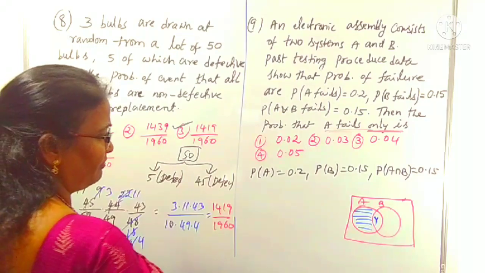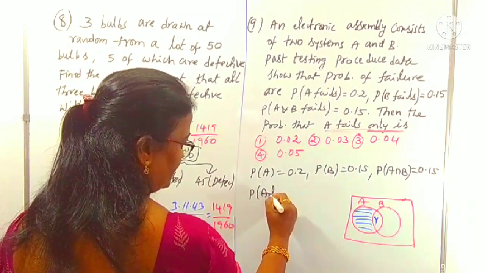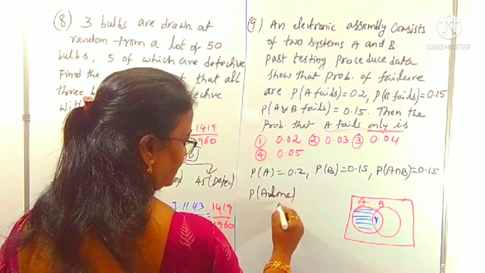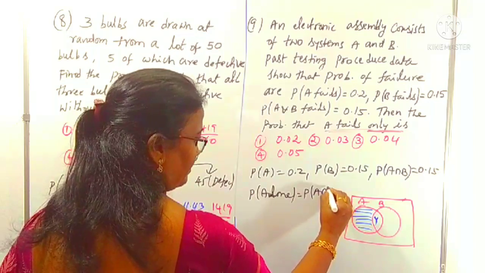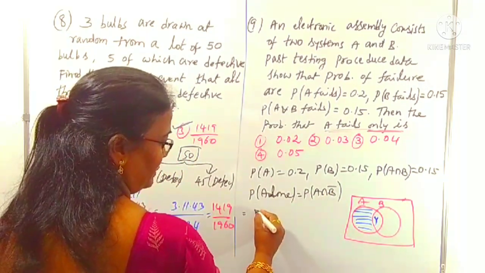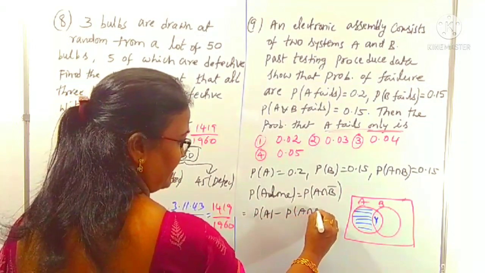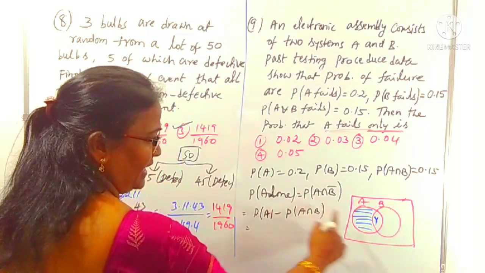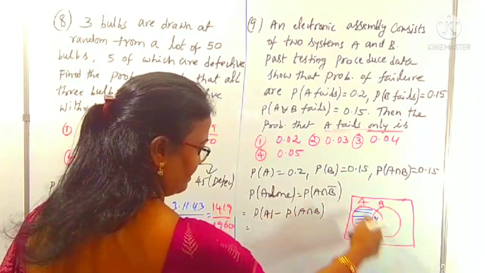Indirectly, A alone means P of A but not in B, that is P of A intersection B complement, which equals P of A minus P of A intersection B. From the total A we have to remove the intersection part.